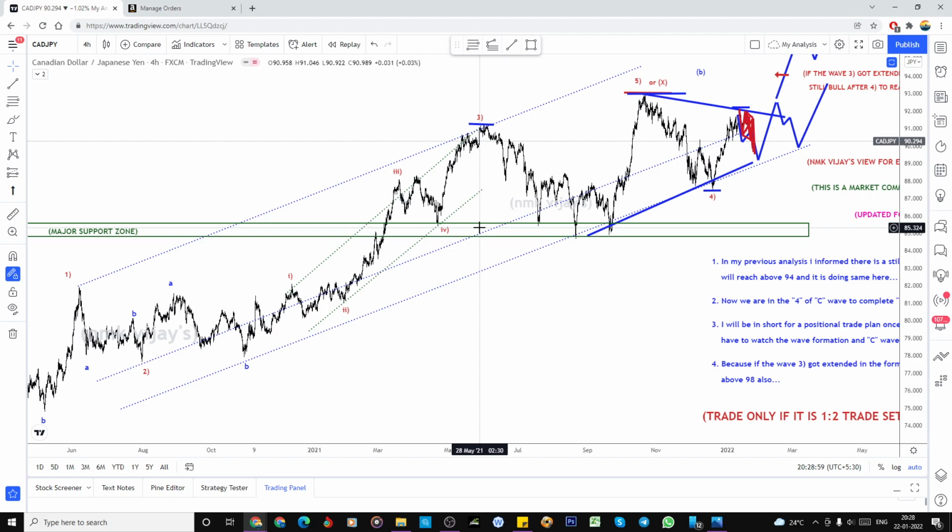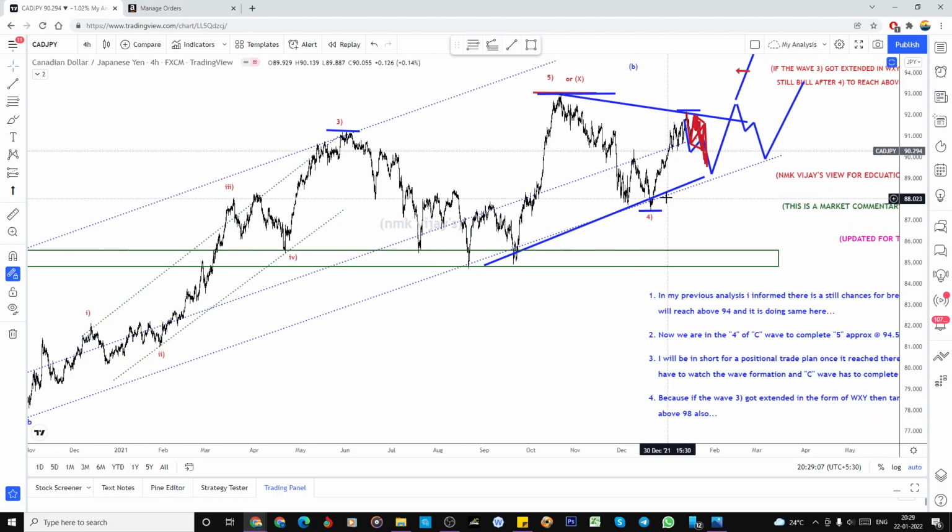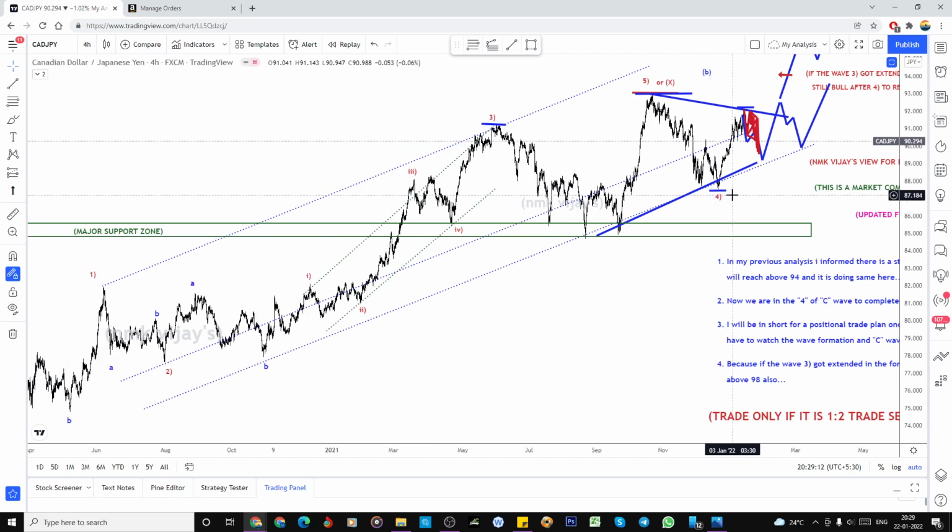So what I did, 75% of my positions are already closed at 116.17. I informed that last week also. And I bought again only 25%, because I won't trade the 75% again. If my view becomes invalid, then I may lose my profit.